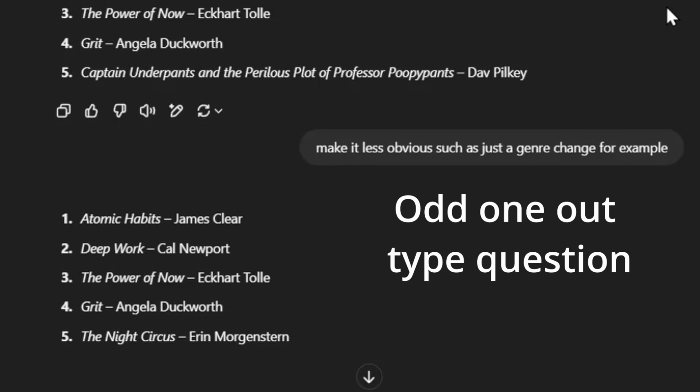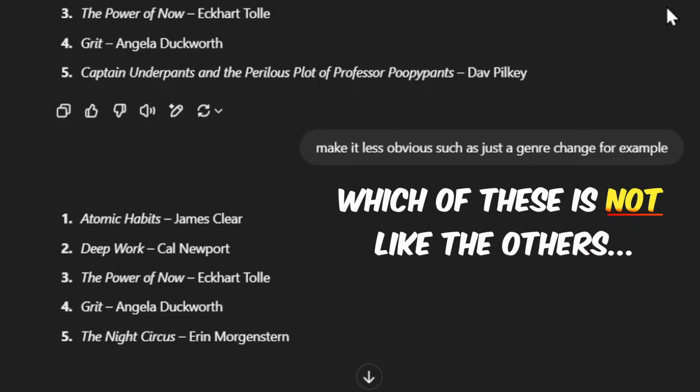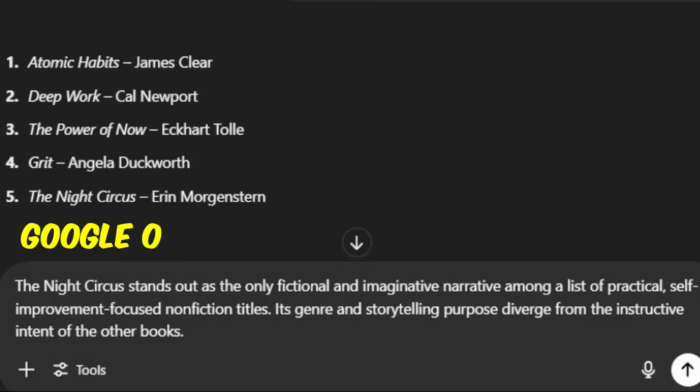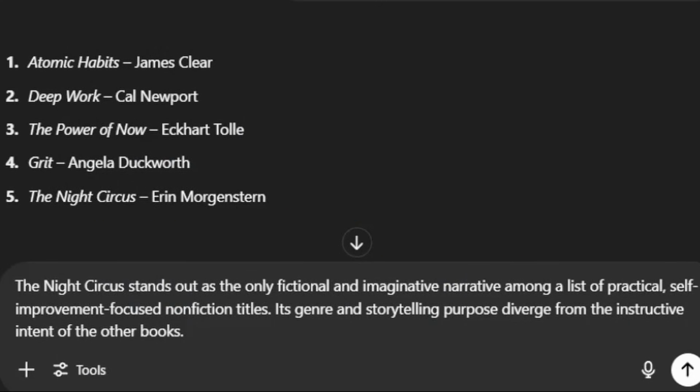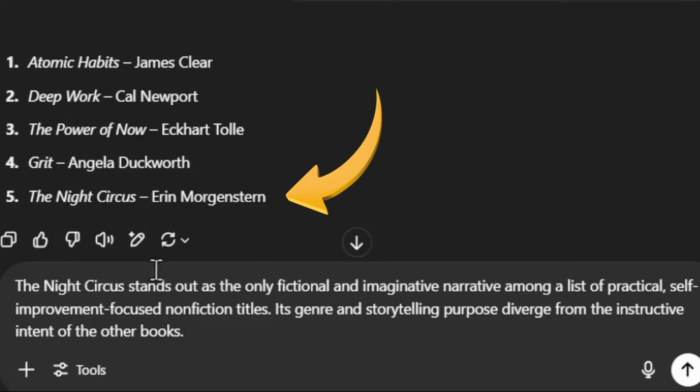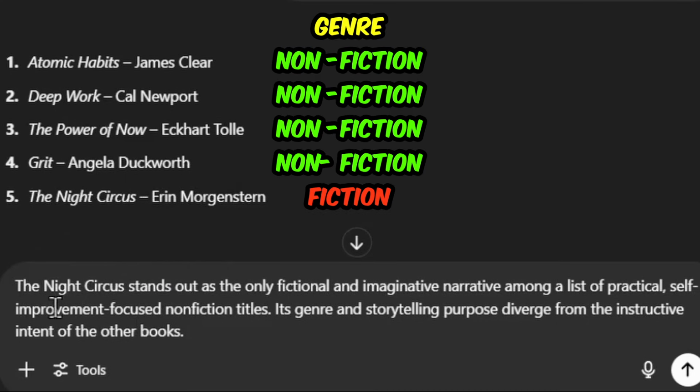And of course, since we can't use ChatGPT or any other large language models, we would essentially just Google or research each one by one, and we would eventually find out that the odd one out, in this case here, down here, would be The Night Circus, and that's because it stands out as the only fictional and imaginative narrative among a list of self-improvement focused nonfiction titles. So pretty obviously different from the rest.